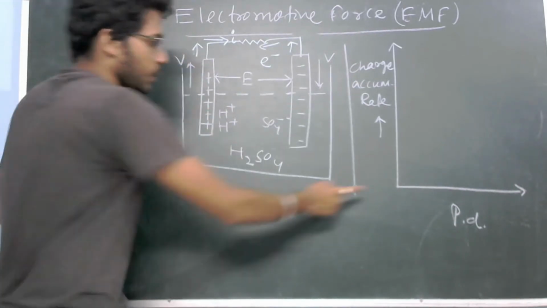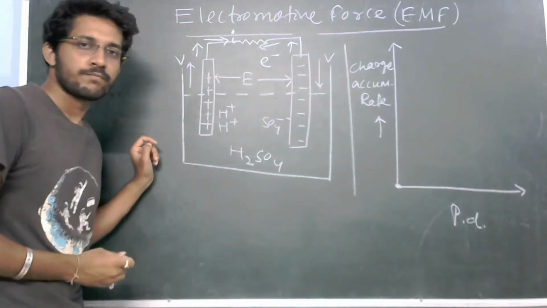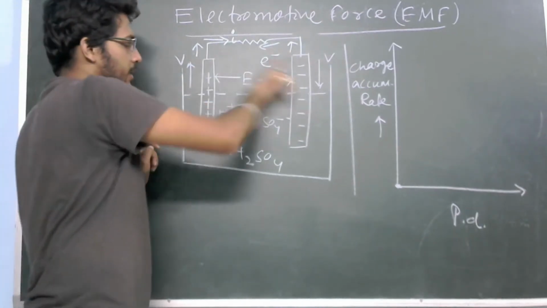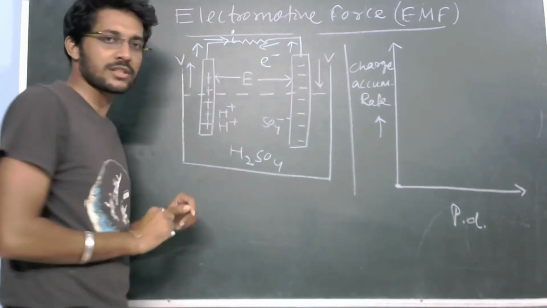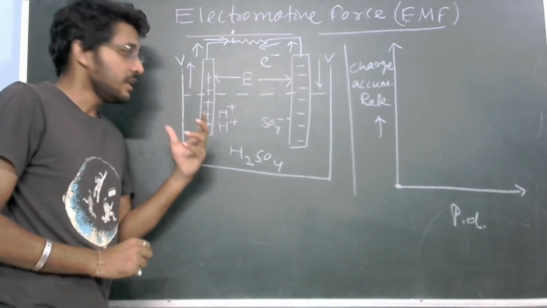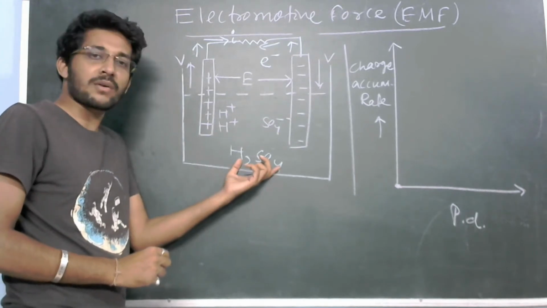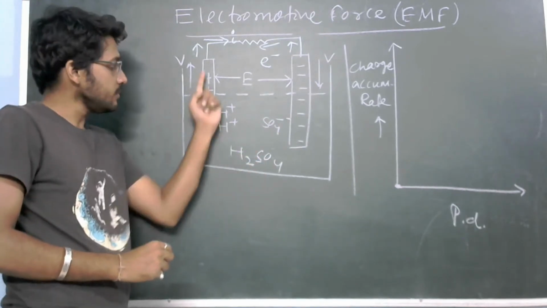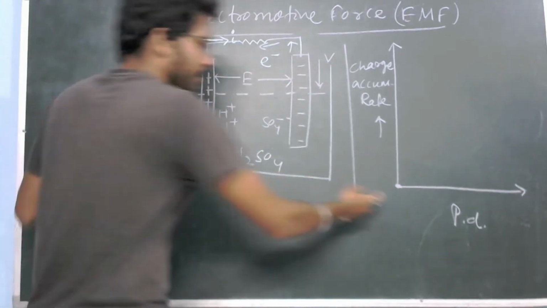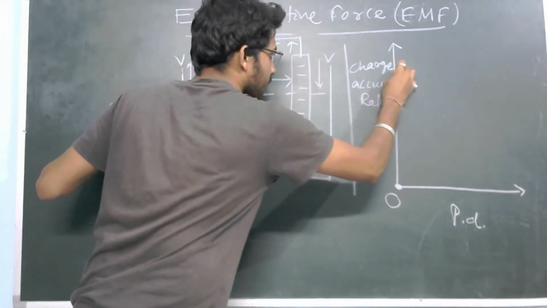That's why we can say that when there was no EMF, what was the point? Zero. The accumulation rate was maximum. That means when there was no difference of potential due to the charges accumulation, there was no EMF. That means the value of EMF is nearly zero. When the process of electrolysis started, these two electrodes can accumulate more and more charges. That's why remember this one: when the EMF was zero, the rate of accumulation was maximum.